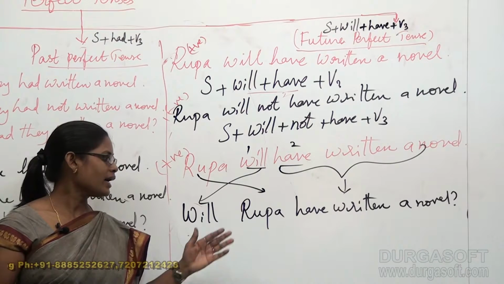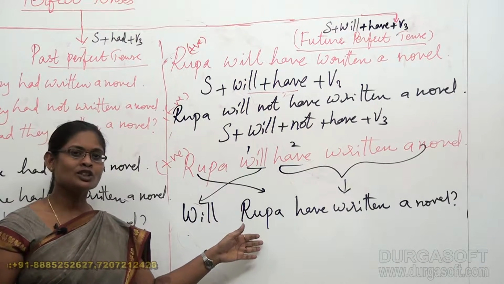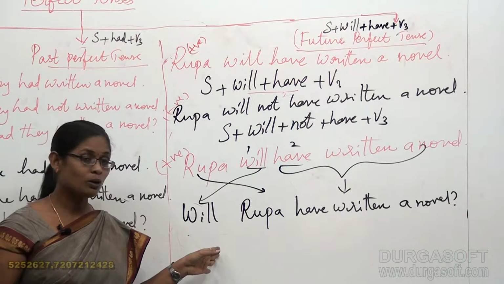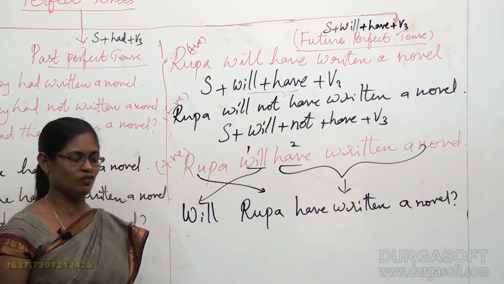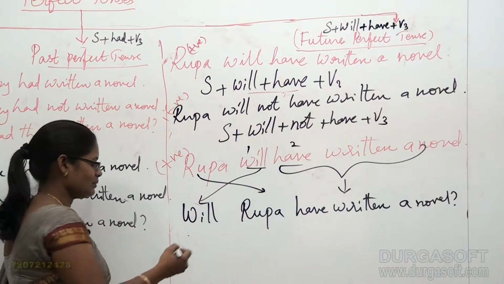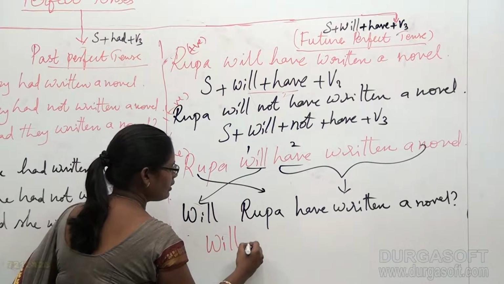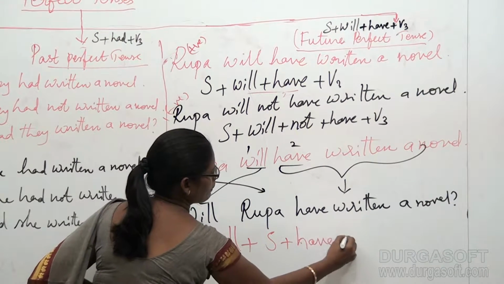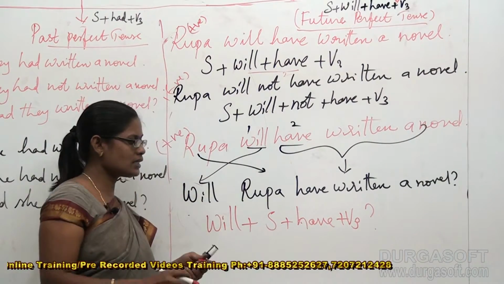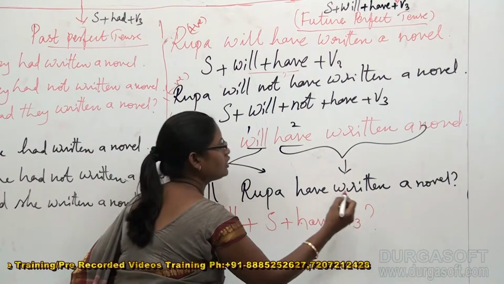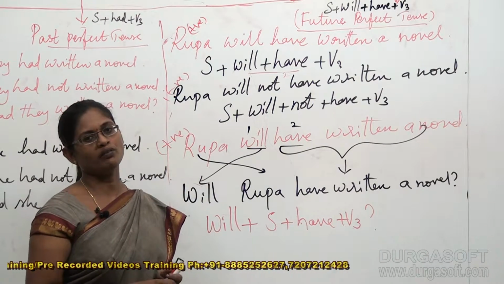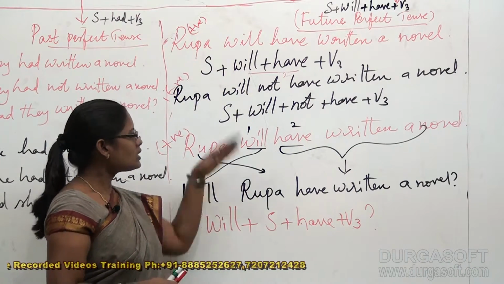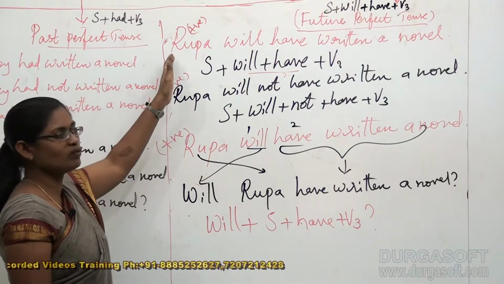Okay students, now I hope you have already understood the procedure of converting a positive sentence into a question. Now I hope it is also very easy for you to frame a structure for this. Shall we frame a structure? Now the structure for this is will plus subject plus have plus V3. So this is the required structure for the question pattern in future perfect tense.